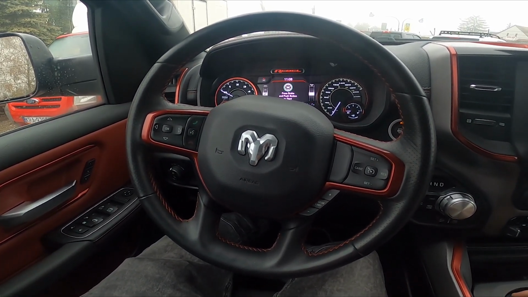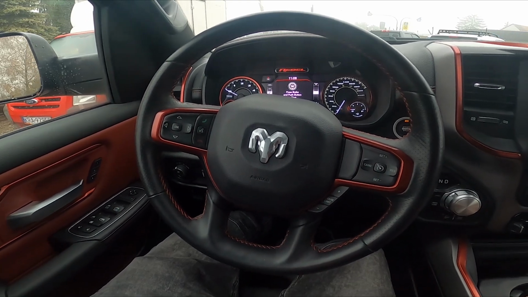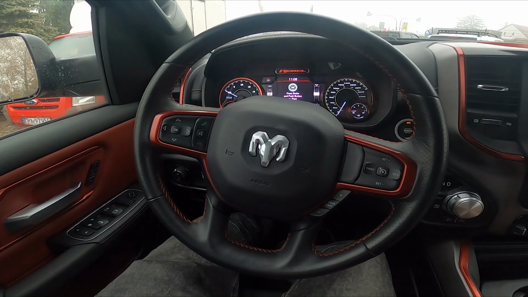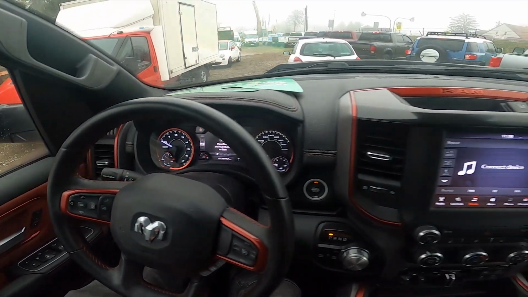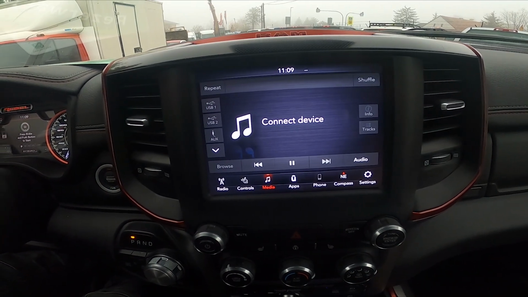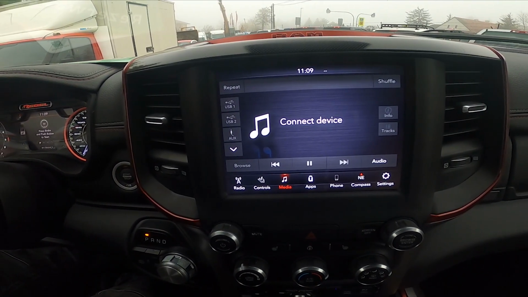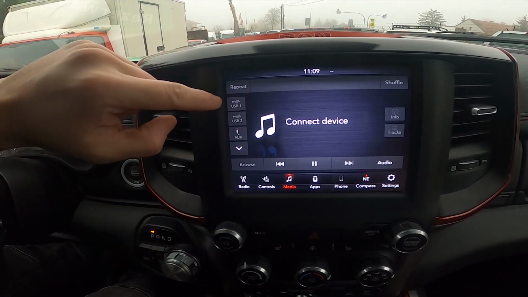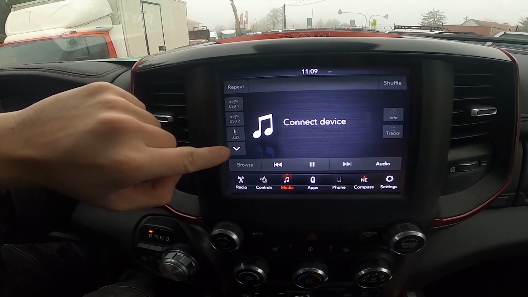In this video I'll show you how to manage your media. In the beginning, if you've got a USB stick connected with the car, or you've got your phone paired with the car system, you can go to media and then you can select it from the bar on the left side.